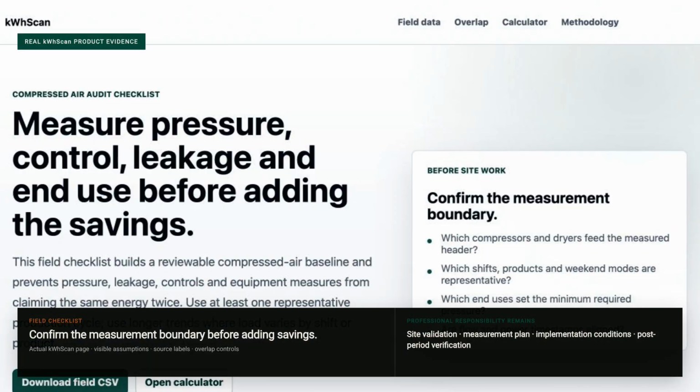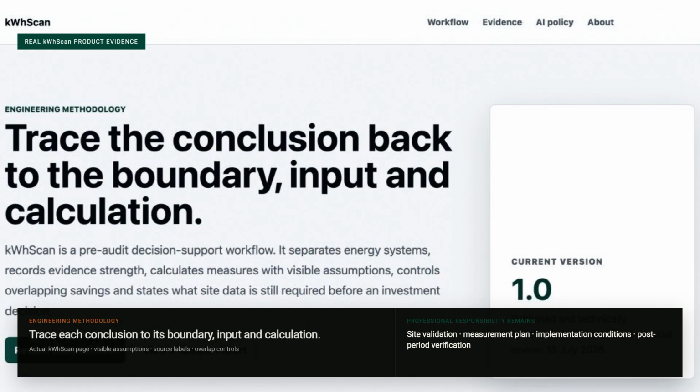kWhScan is designed for the work before that final claim. It structures energy systems, records where inputs came from, keeps assumptions visible, separates overlapping measures, and states what must be measured next. It can help a consultant or ESCO turn incomplete facility information into a reviewable pre-audit. It does not turn screening data into verified savings. And it does not replace site measurement, detailed engineering, or formal measurement and verification.